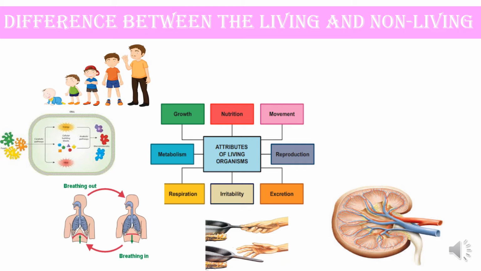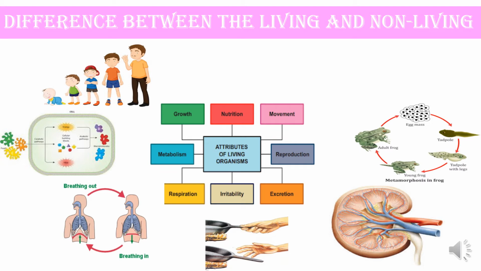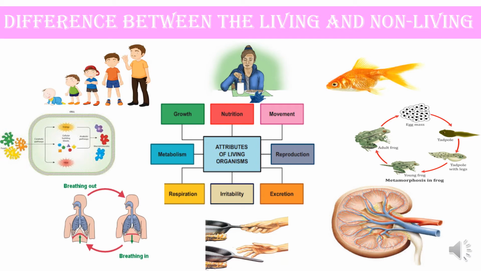The living organisms undergo the process of reproduction. They can give birth to their young ones, whereas non-living organisms do not undergo the process of reproduction. The living organisms show the presence of movement of their body parts, whereas the non-living organisms do not move. The living organisms can move from place to place, but the non-living cannot locomote. The living organism requires food for the process of growth and development and to carry out their work, whereas the non-living organisms do not eat any food. Clear? So these are some of the characters of the living organisms which differentiate them from the non-living organisms.